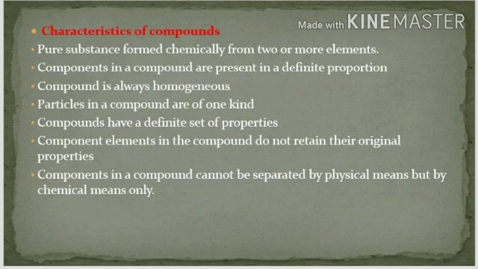Now, coming to the characteristics of compounds. Pure substances formed chemically from two or more elements. Components in a compound are present in a definite proportion. Compound is always homogeneous, that is, they've got identical composition throughout. Particles in a compound are of one kind. Compounds have a definite set of properties. Component elements in the compound do not retain their original properties. Components in a compound cannot be separated by physical means but by chemical means only.